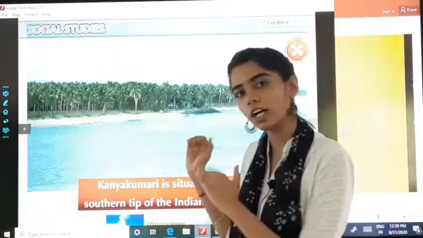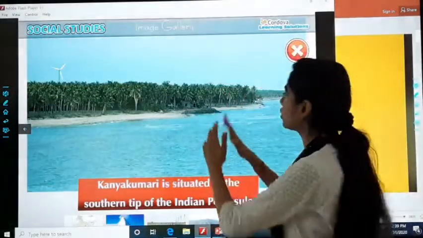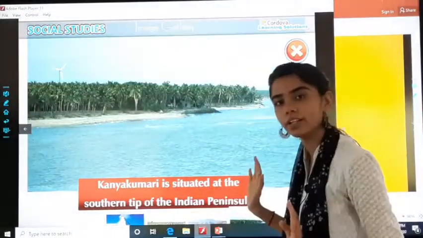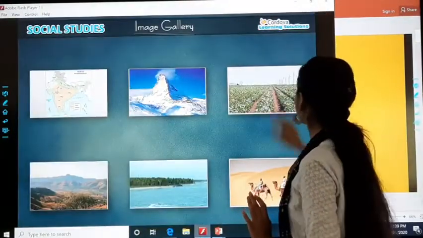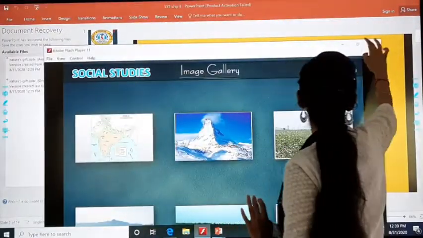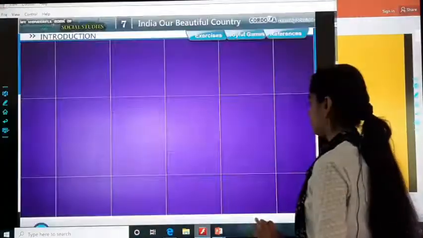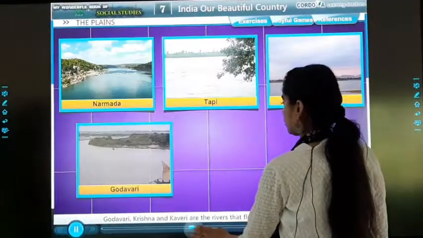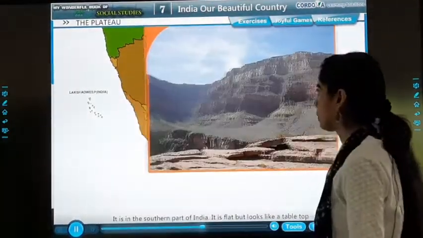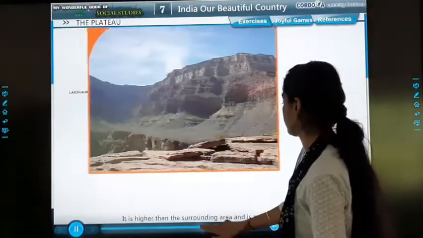What is Peninsula? We'll learn that. But I just wanted to show how Kanyakumari looks. That looks like a tabletop. It is high.